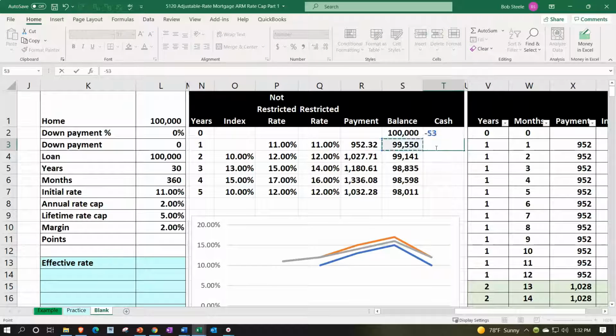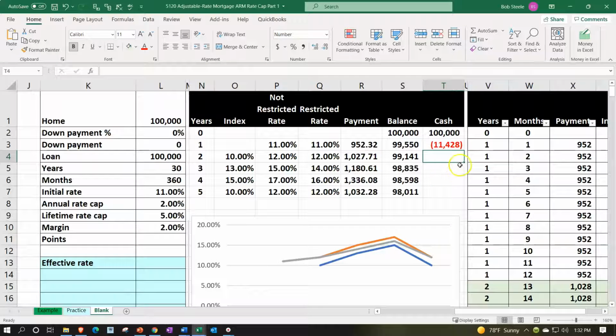This will equal this number, 952.32. I'm going to make it a negative of that number times 12, which would give us yearly payments of 11,428. That's the cash outflow that we would be paying in year 1. If we took the fill handle and dragged it on down, then we got the payments that would be made for the 5-year period, multiplying each of the payments times 12.